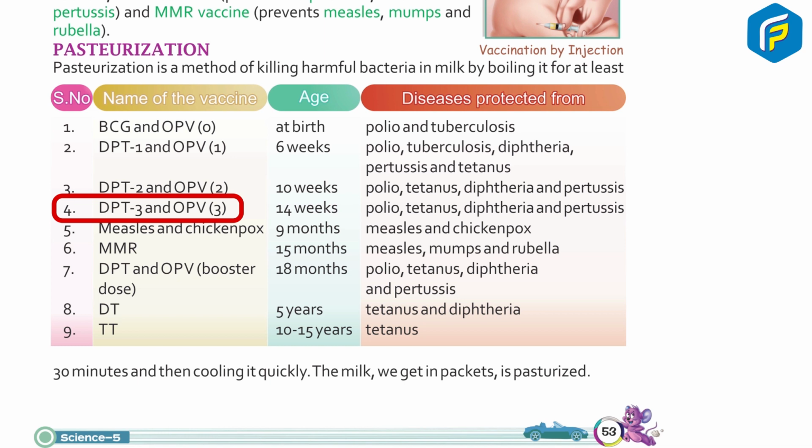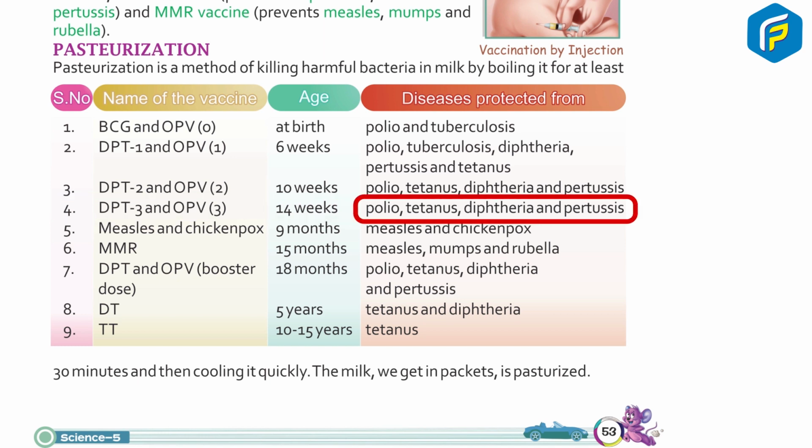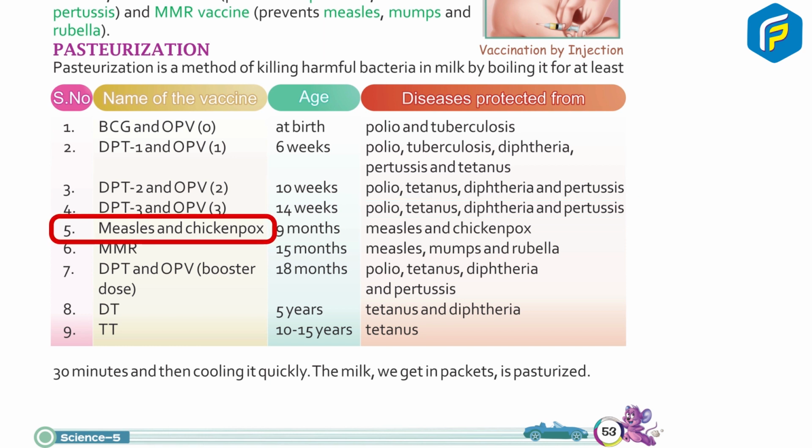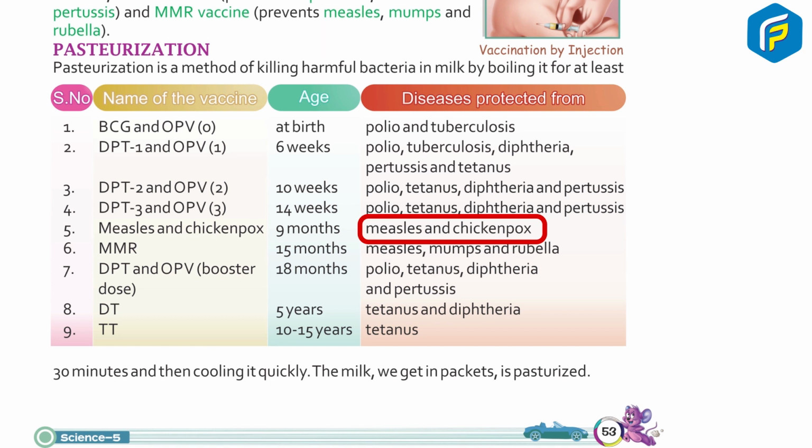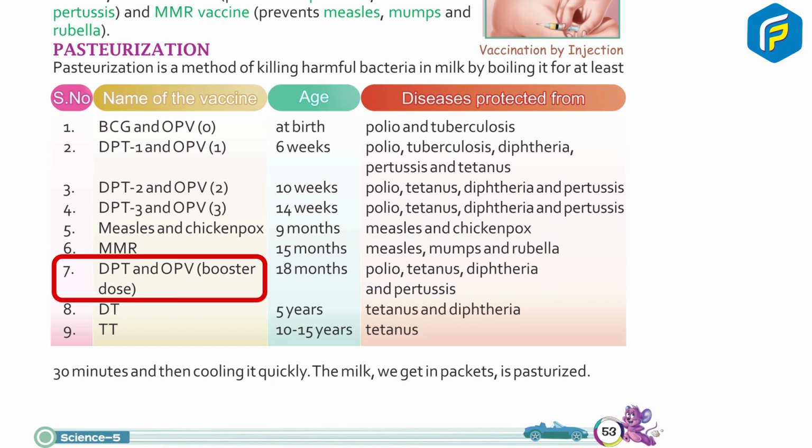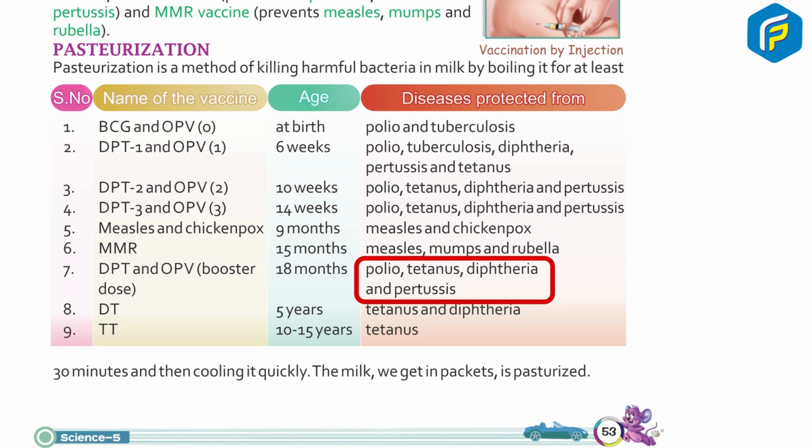DPT3 and OPV3, 14 weeks, polio, tetanus, diphtheria and pertussis. 5. Measles and chickenpox, 9 months, measles and chickenpox. 6. MMR, 15 months, measles, mumps and rubella. 7. DPT and OPV booster dose, 18 months, polio, tetanus, diphtheria and pertussis.